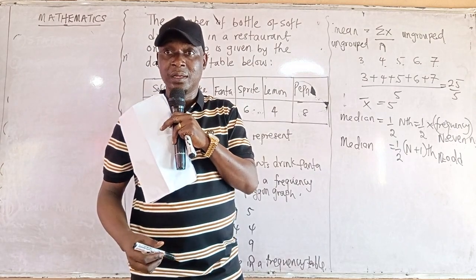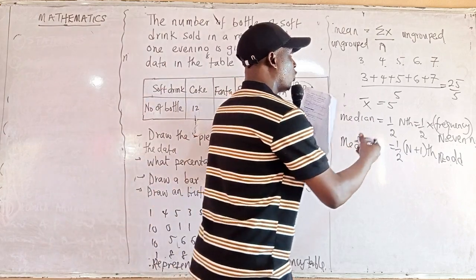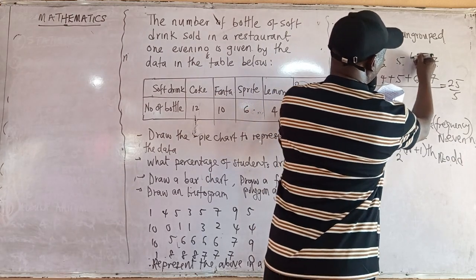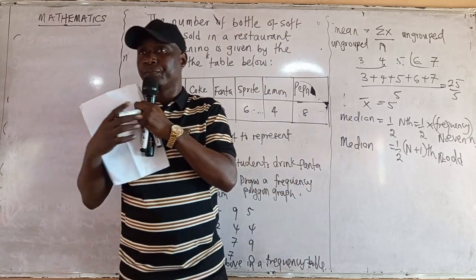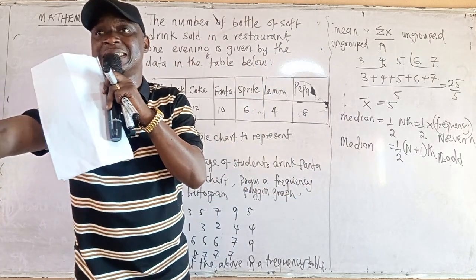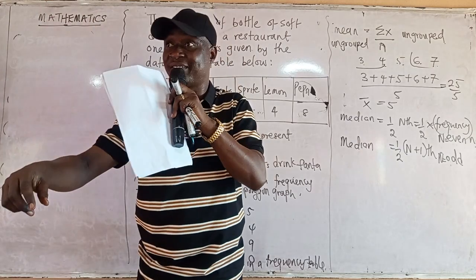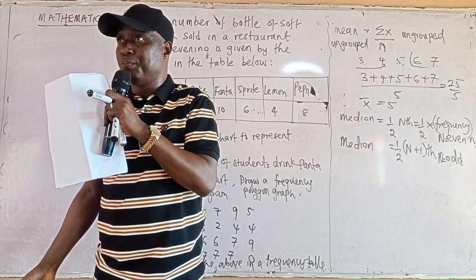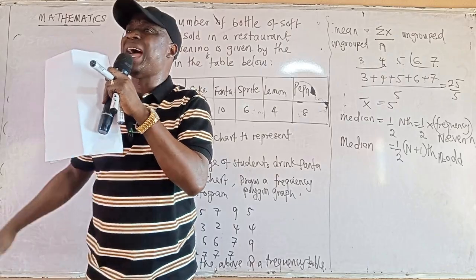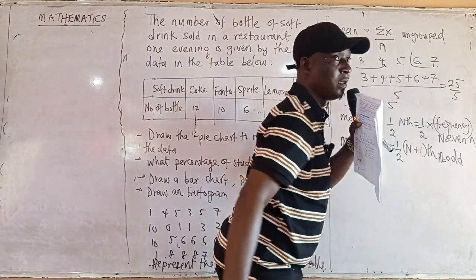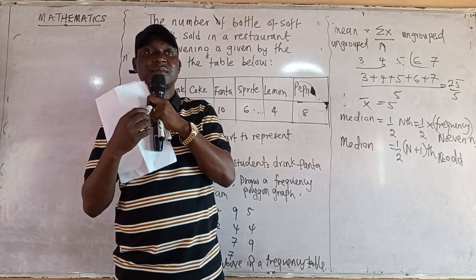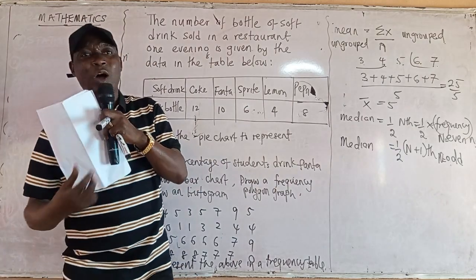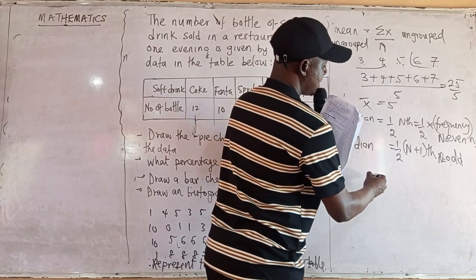The third number. What did you get? What about the median? You can use this idea to get the median number. You have the middle number. If 5 students are sitting in a seat, what is the middle student? Is it the one at the third position? Yes, that is the third position. That will be the median. If I have 11 students, which one will be the median? The sixth. The sixth one will be the median. What if I have 6 students?